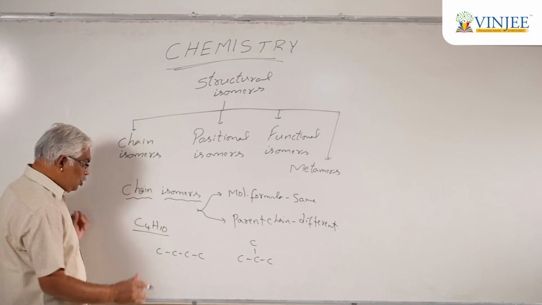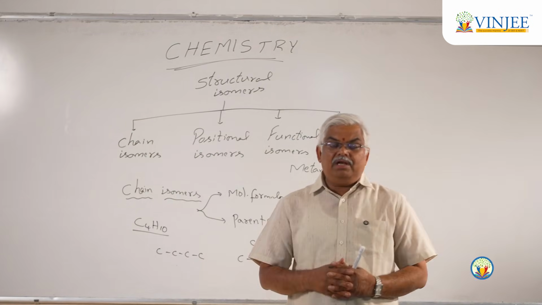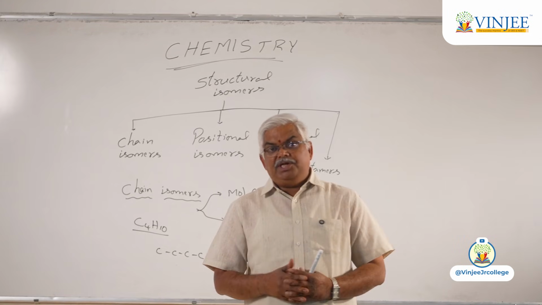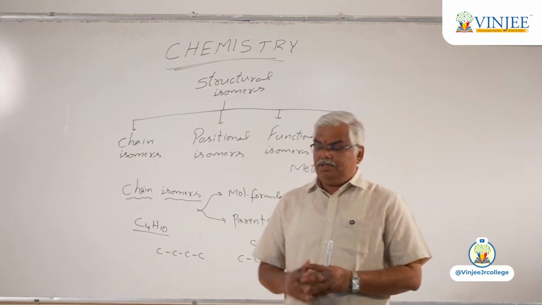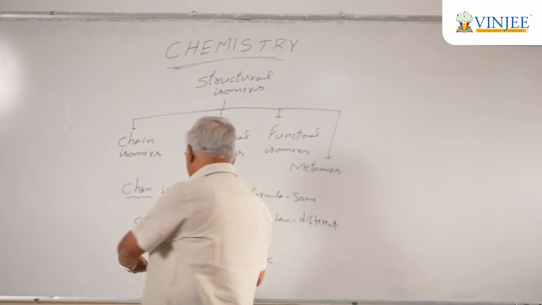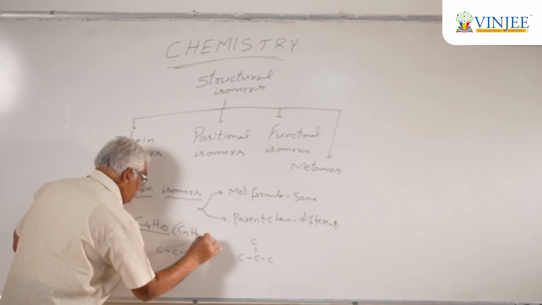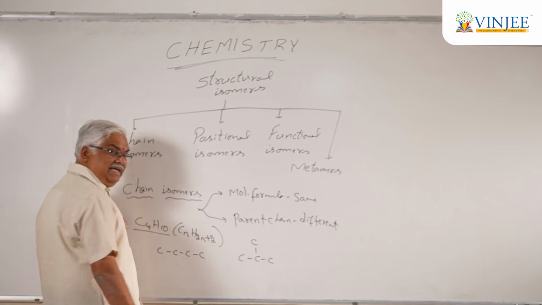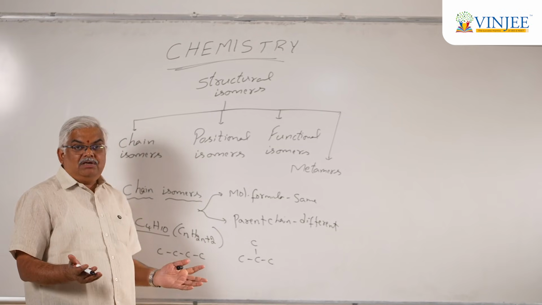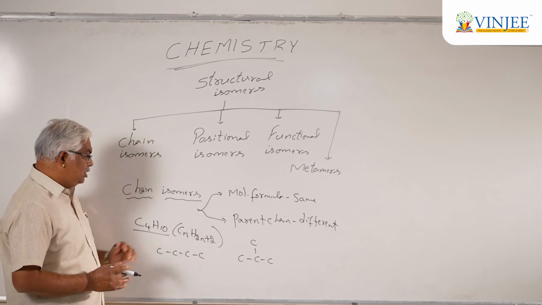Is it clear? So now you know carbon is tetravalent. What do you mean by tetravalent? A carbon should have four bonds around it. Maybe they are in the form of single bonds or in the form of a double bond. In this case, the molecular formula suggests it is of the form CnH2n+2, which indicates a saturated hydrocarbon and hence is nothing but an alkane, where you'll have only single bonds. So there are two possibilities that we see here.